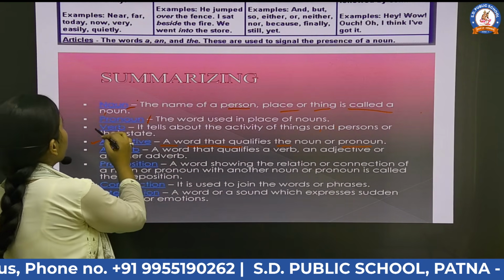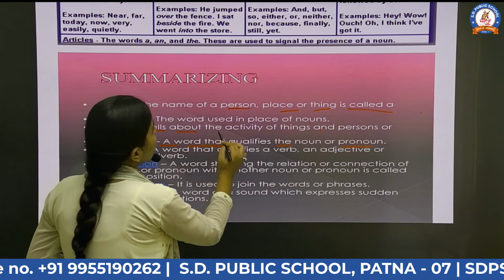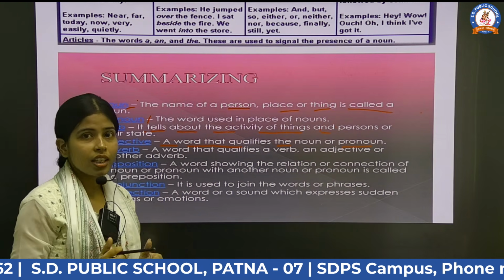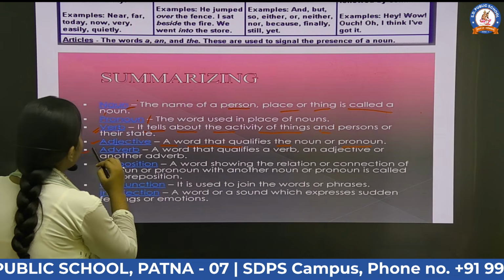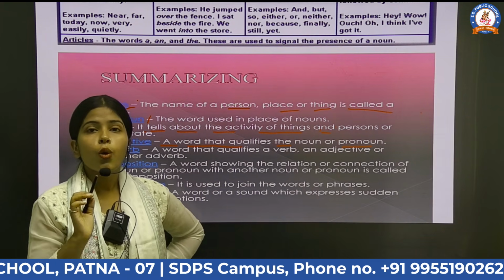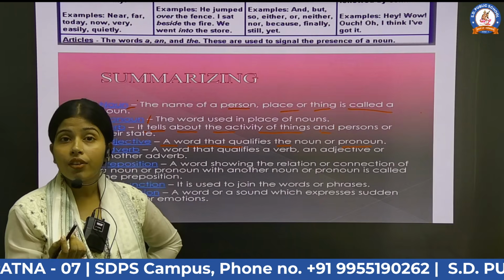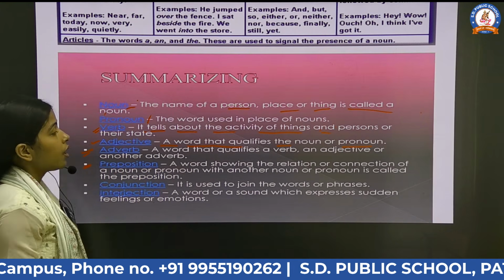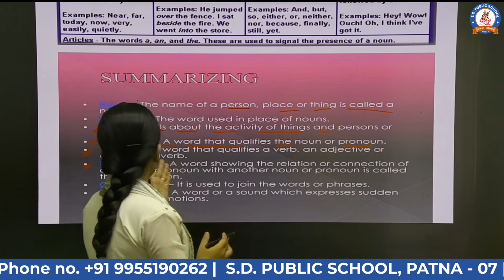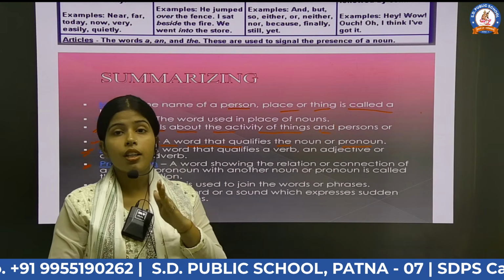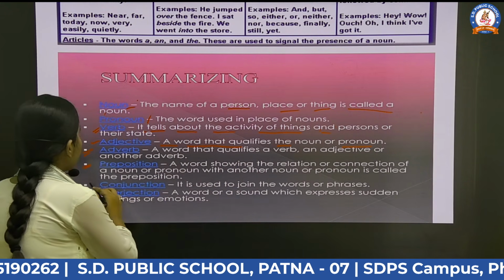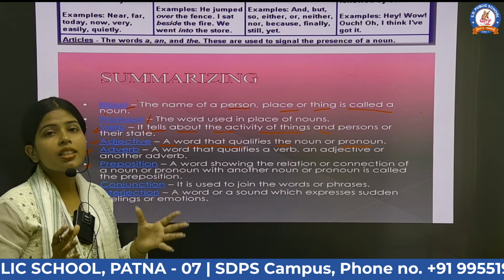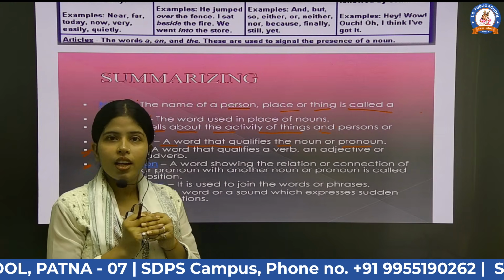After that comes verb. It tells about the activity of the things and the person, which means what? These are simply action words, right? After that, we move to adverb. The adverb is a word which qualifies an adjective, adverb or any other verb, right? And the next one is preposition, which will show the relationship or the connection of the noun or a pronoun with another pronoun or words, right? After that comes conjunction. It is used to join the words or phrases together. Matlab, these are the joining words in simple. I hope you all are getting my points.